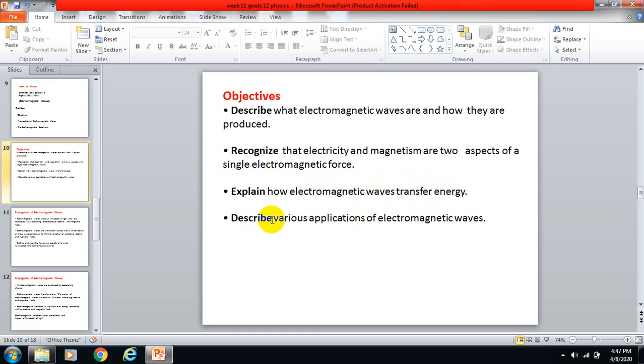Then, describe various applications of electromagnetic waves. These are usually the medicinal or medical applications of electromagnetic waves, which are considerable for us. The rest, leave it to the scientists.